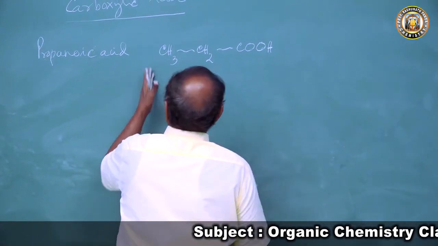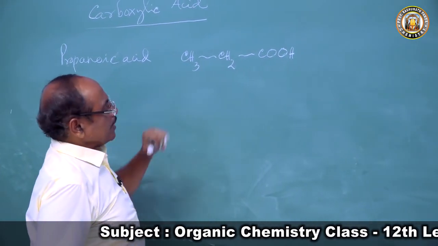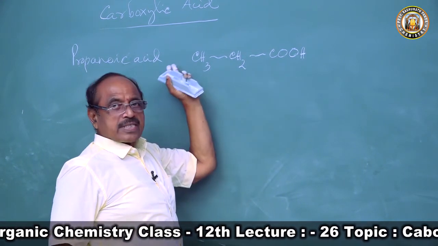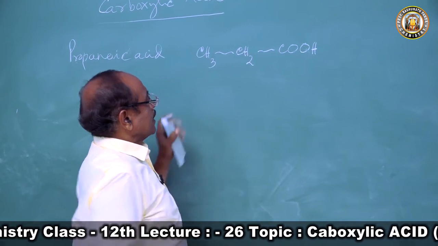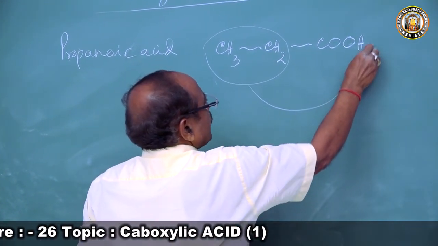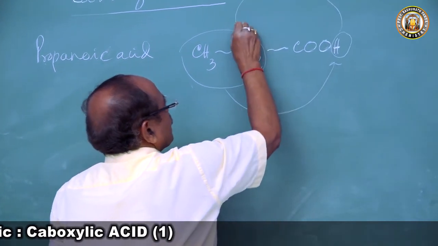So this is propionic acid. If you now write esters, you take the H and put it on this side, and take the alkyl group here and the H there. So we will get a compound.